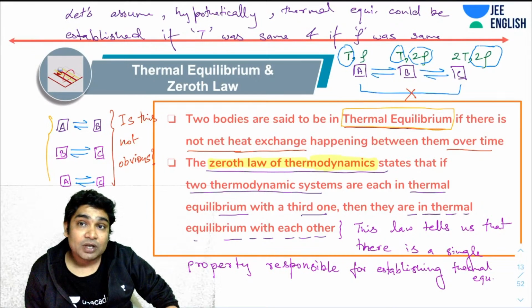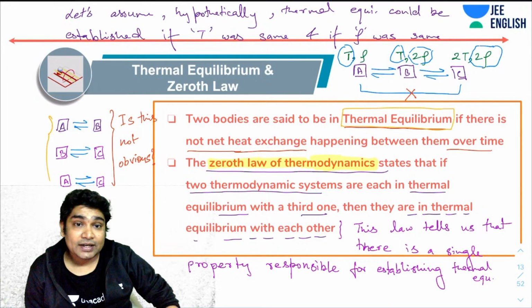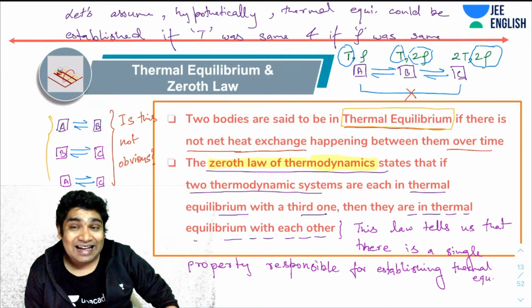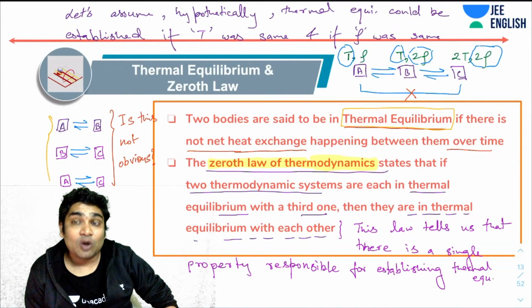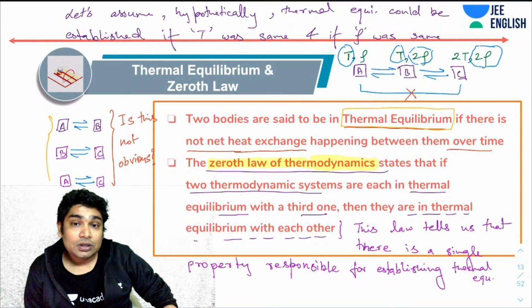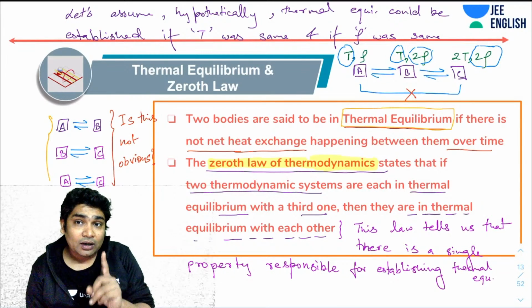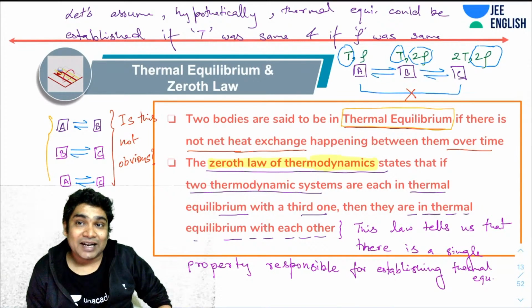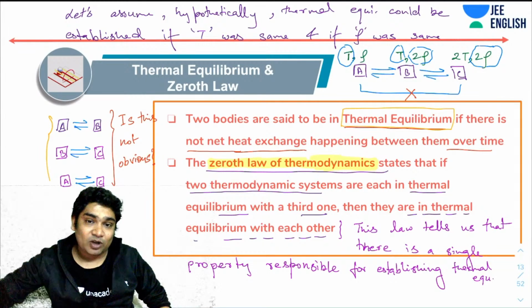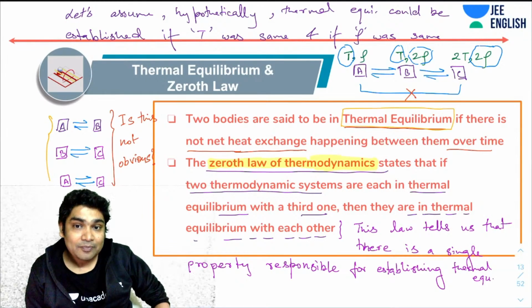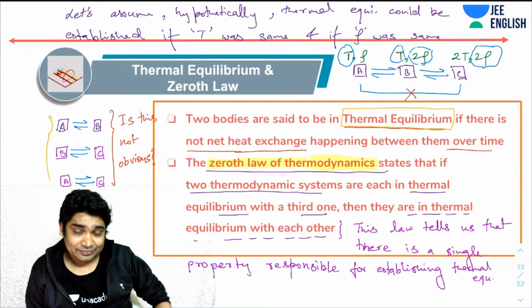So it is not necessary that if A and B are in equilibrium and B and C are in equilibrium, then A and C will also be. The only way that is possible is if there is only one rule for establishing thermal equilibrium, that is, only one property has to be the same. Do you get it?